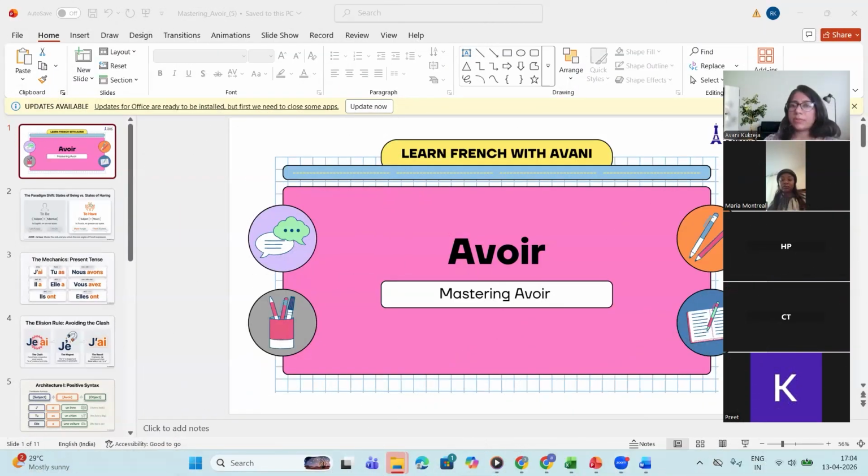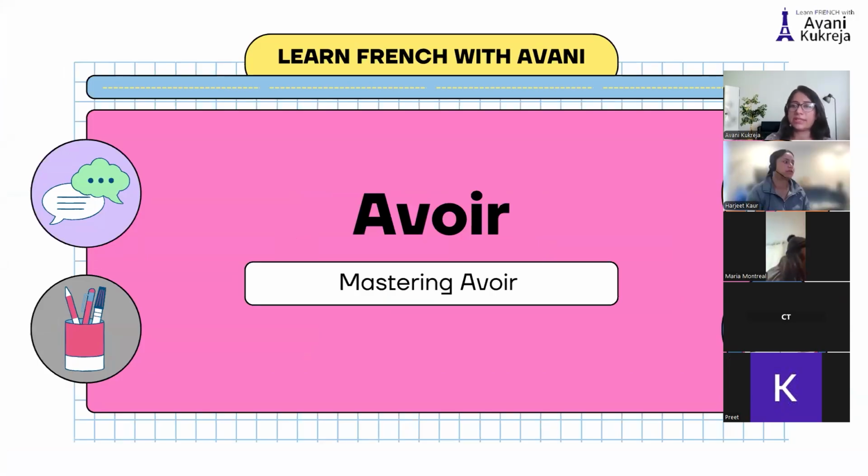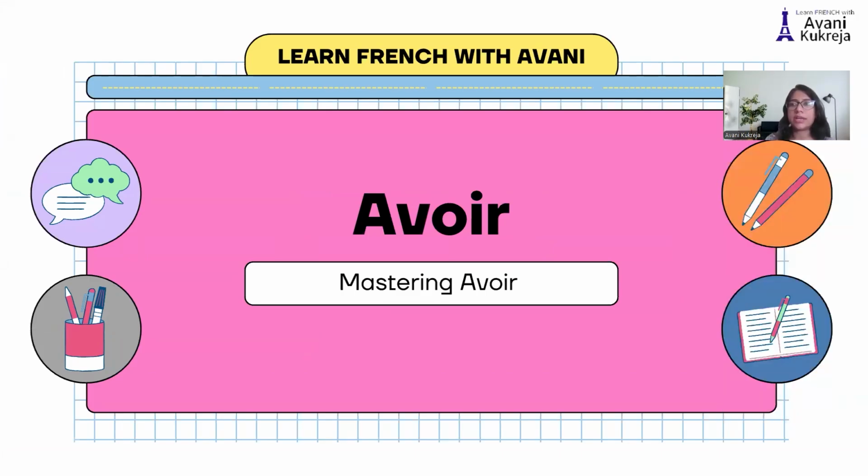Does anybody know this verb avoir? Anybody heard of it? What does it mean? So être is, for instance, to be. What is verb avoir? Anyone? Guesses? To have. Excellent. So let's learn the conjugation and let's see the usage of this particular verb avoir.